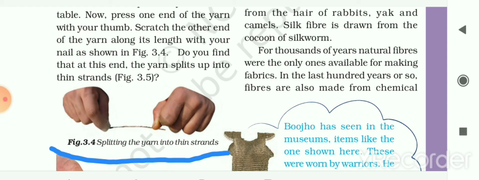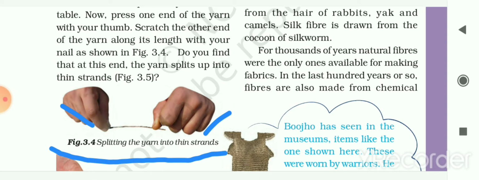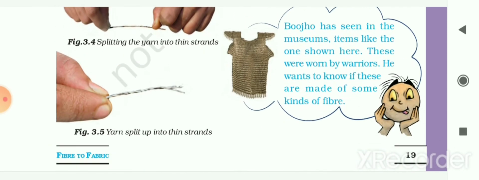Now do you find that at this end the yarn splits up into thin strands, that means thin parts? Put one end of the yarn under your thumb and stretch the yarn from the other end. You will find small thin strands or thin parts of this yarn. Here it is shown to you: yarn splits into thin strands.